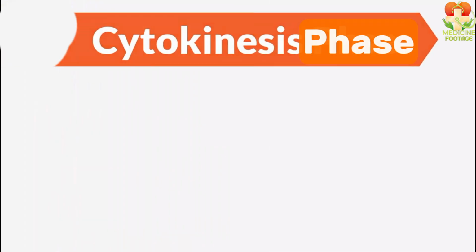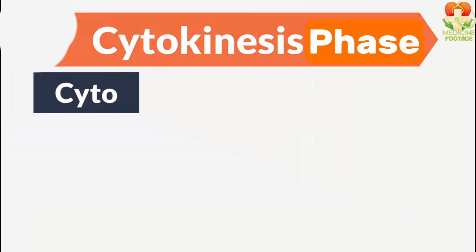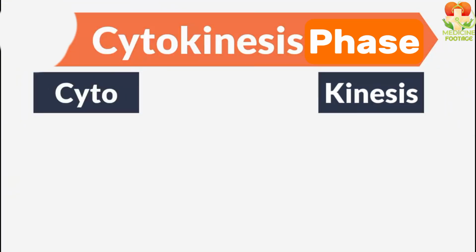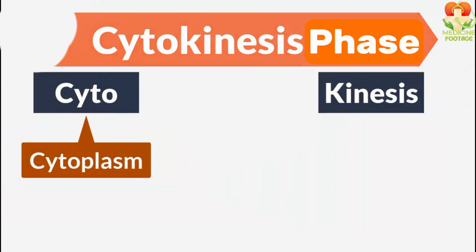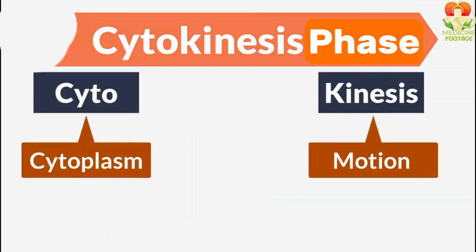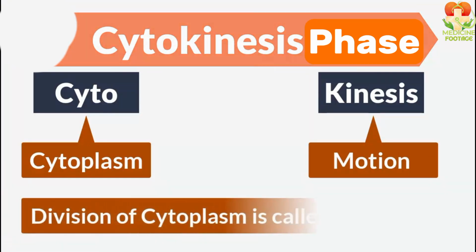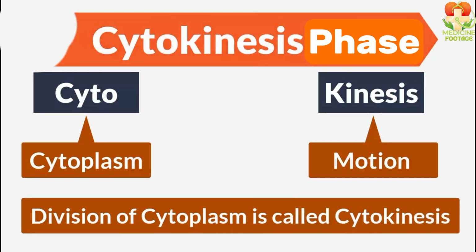The third phase of the cell cycle is called cytokinesis. Cytokinesis is made of two words, cyto and kinesis. Cyto means cytoplasm and kinesis means motion. So in this, the motion of the cytoplasm occurs, meaning the division of the cytoplasm. The division of the cytoplasm is called cytokinesis. In this third phase of the cell cycle, cytokinesis occurs.